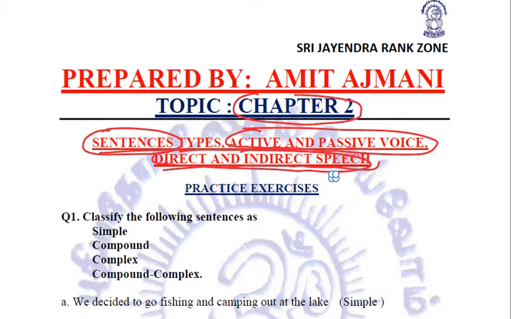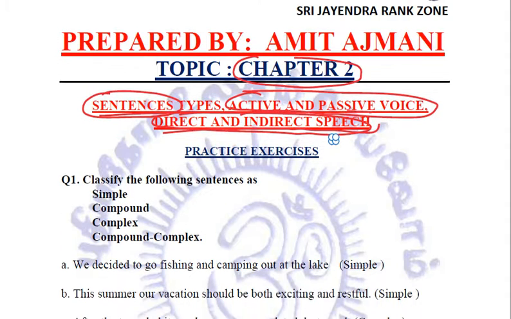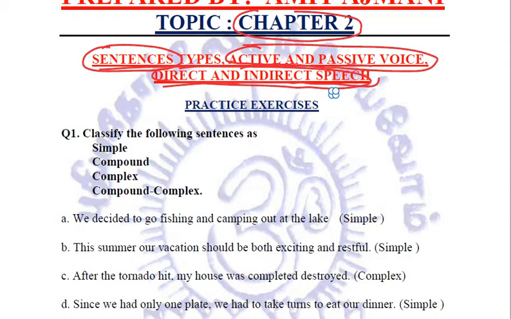So after completion of the chapter, let us try to do some practice exercises in order to relate what exactly we have understood and how we are going to apply all our understanding of this chapter, right?